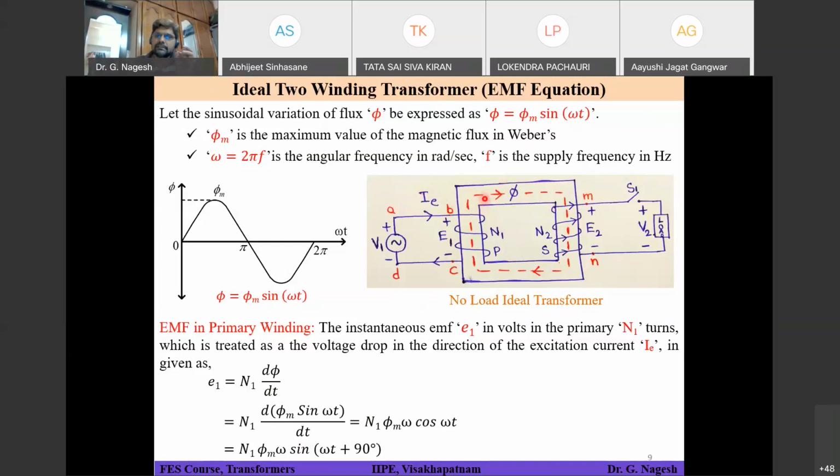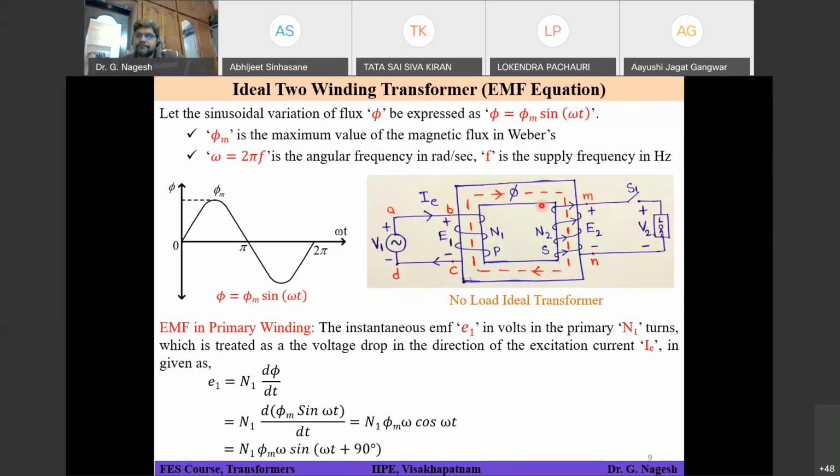What is the length of this core? What is the cross-sectional area of this core? Based on that, you will have a term called reluctance. That reluctance is the physical property of the core material. So the MMF generated in your primary winding, which is N1 into I, when you divide that by the reluctance, you will get the flux phi.